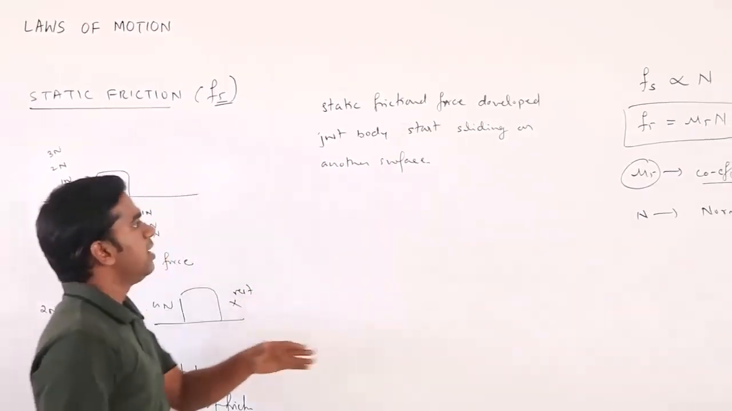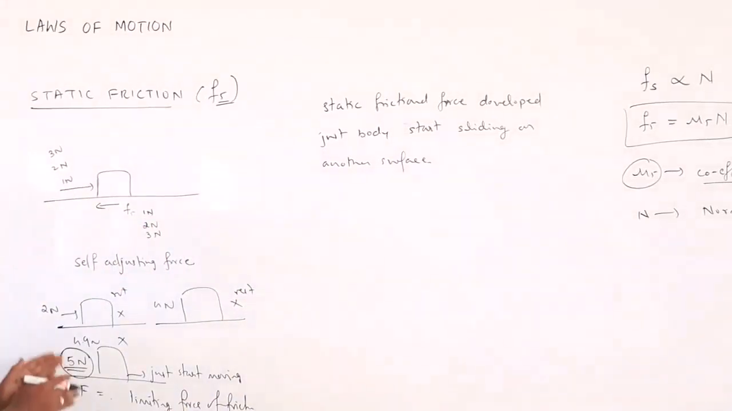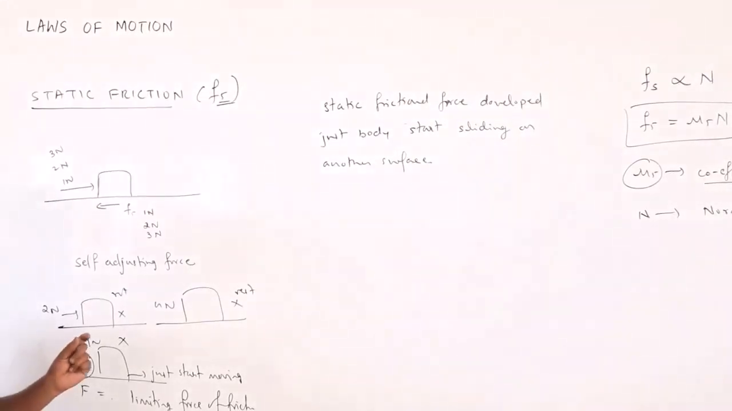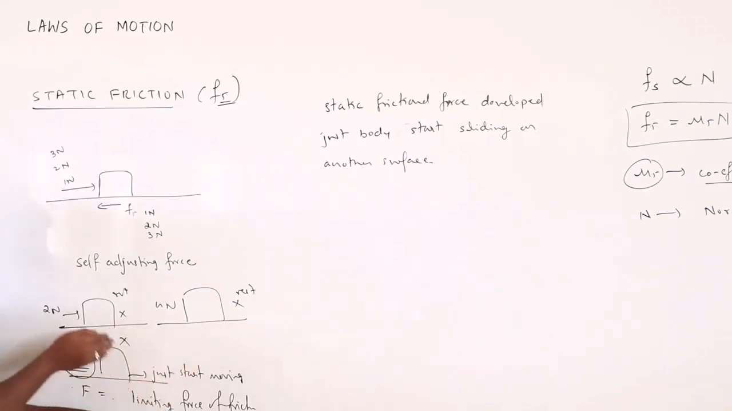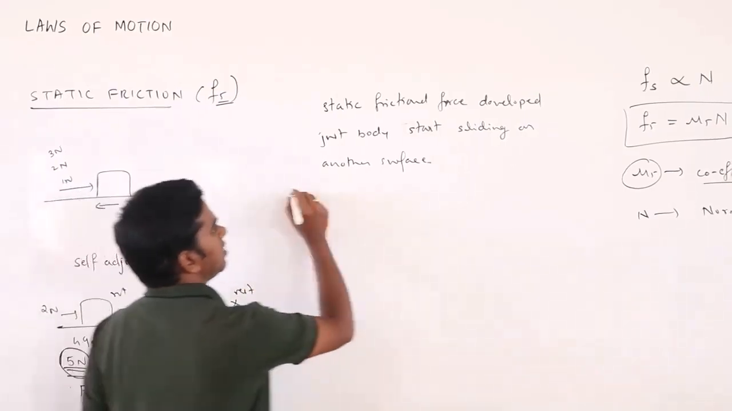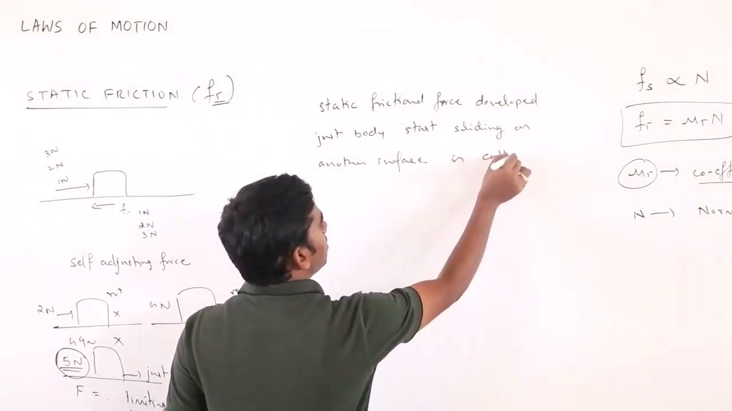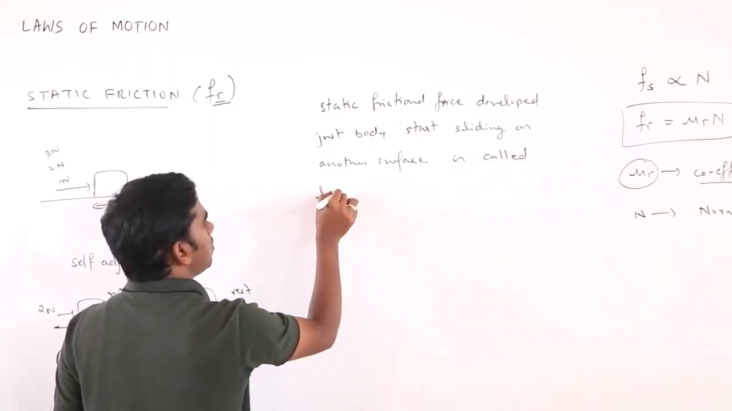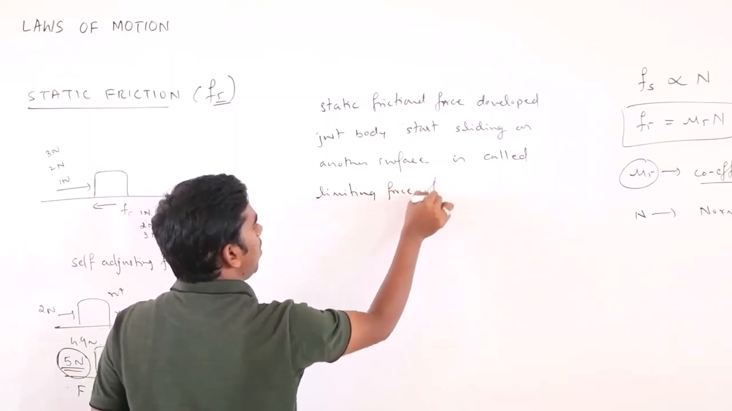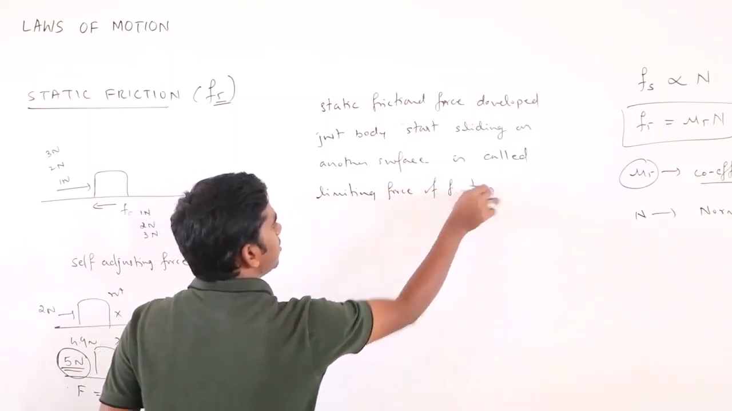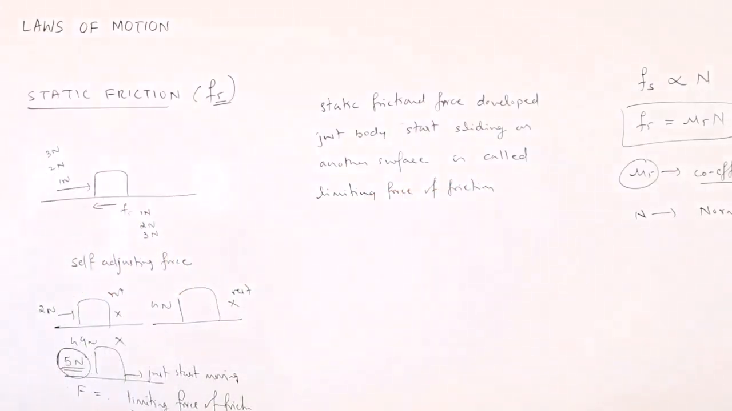Or it is the maximum value of the static friction just before the body starts moving. If you increase the force a little beyond this, the body starts moving. If you decrease it a little, it will not move. So that is why it is called the limiting force of friction. So this is what we call the limiting force of friction.